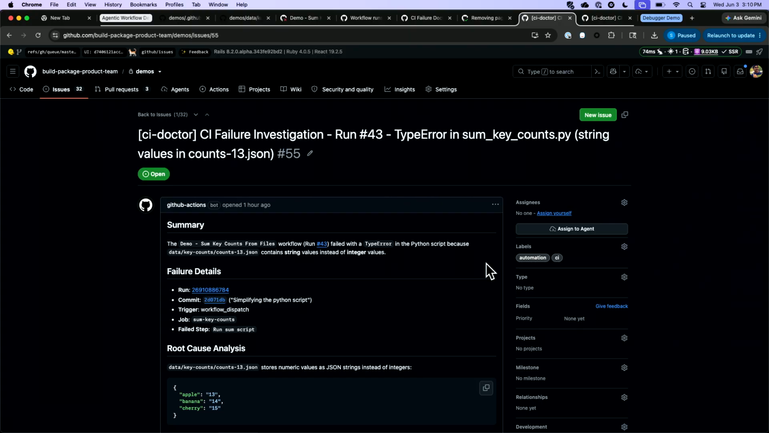Yep. And then it produces an issue for you to review and understand what happened. And you didn't have to trigger anything on your own. It was kind of all in the background. Exactly. I put it all together and it just runs on its own.